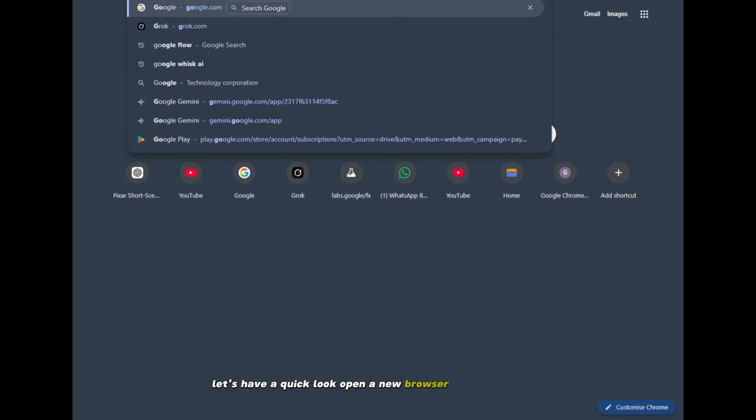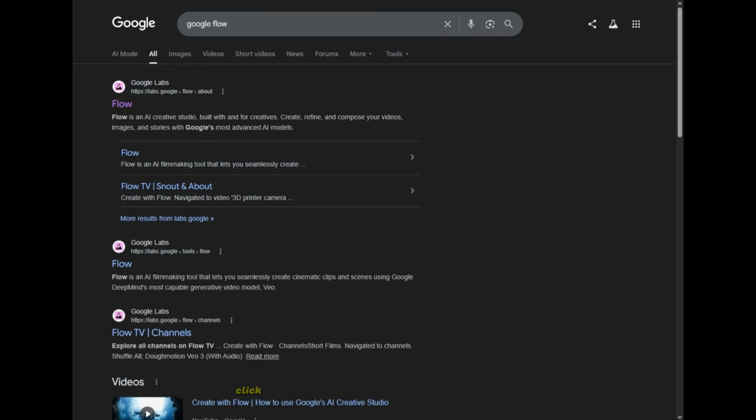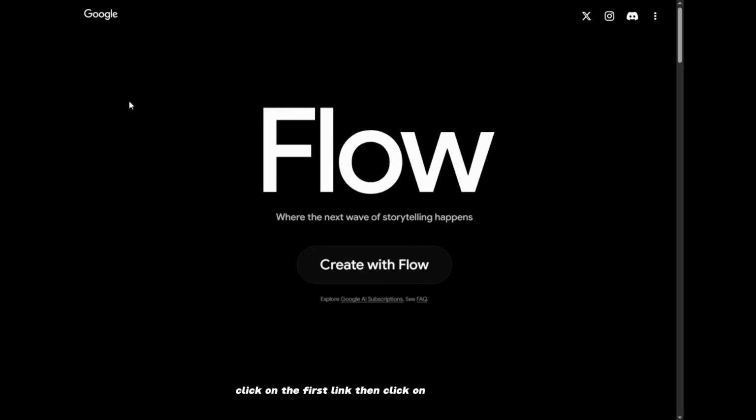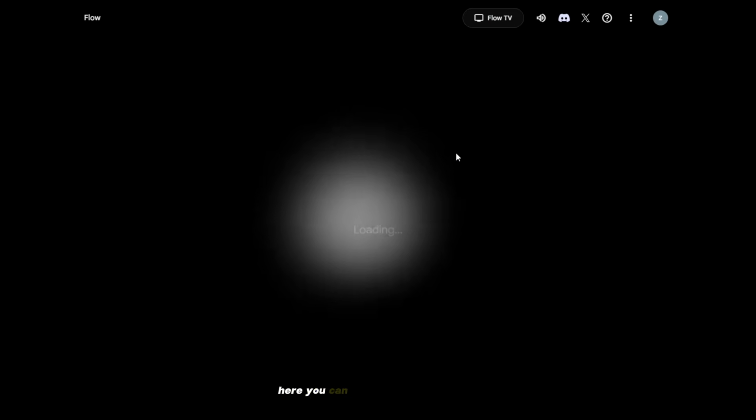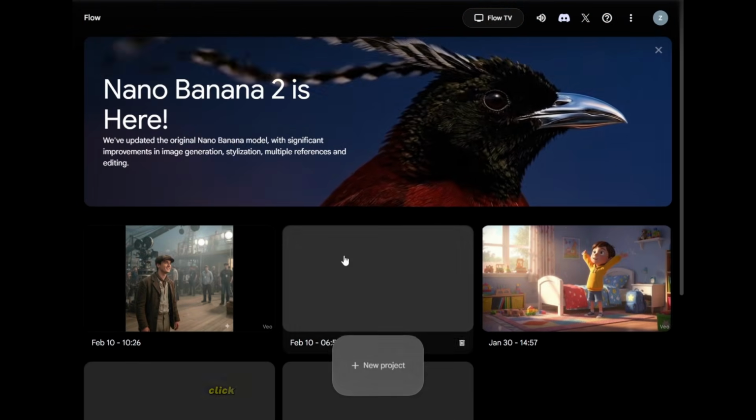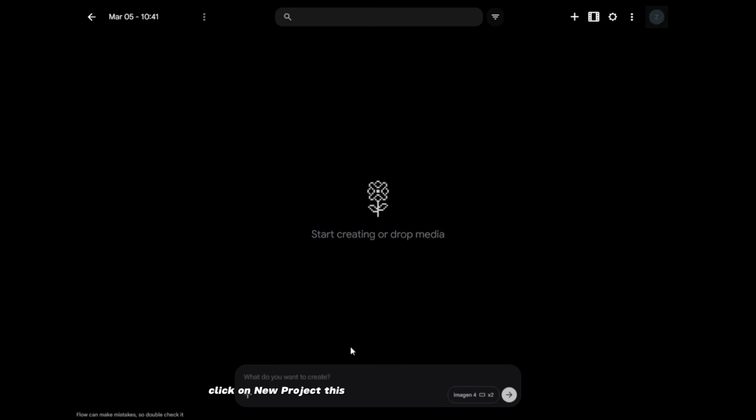Open a new browser and type Google Flow. Click on the first link, then click on Create with Flow. Here you can see your previous work. Click on New Project. This interface will appear in front of you. It is as simple as Google Whisk.